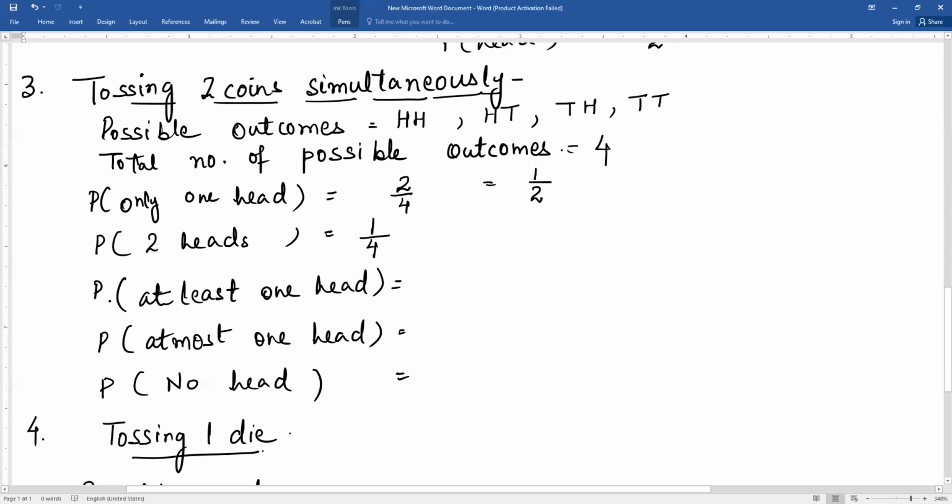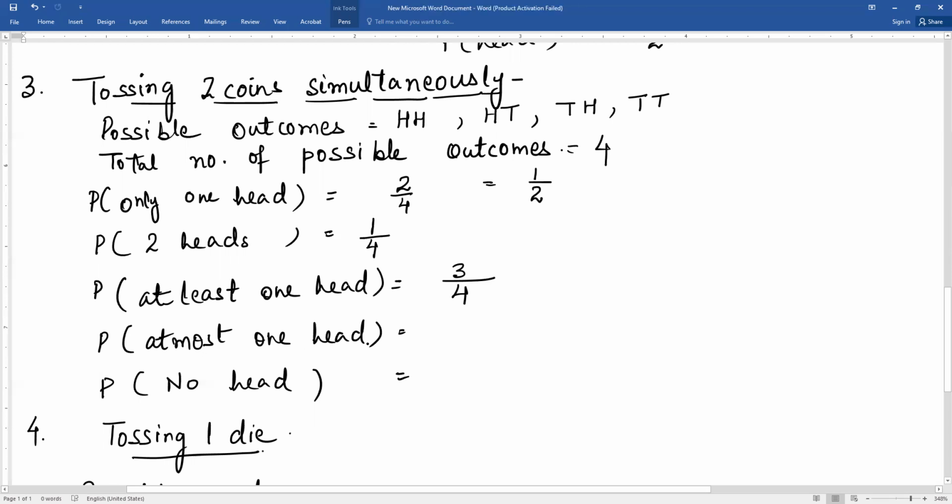Similarly, a common question in the exams is the probability of getting at least one head. At least को हिंदी में convert करेंगे तो क्या बोलेंगे? कम से कम एक head होना चाहिए, इससे कम नहीं होना चाहिए. So 2 heads, ये भी favorable outcome है. HT is also favorable and TH is also favorable. But this TT is not favorable because we are not getting any head in this. और कम से कम एक तो होना ही चाहिए था. So the favorable outcomes are 1, 2 and 3. This gives you 3 and total is 4.